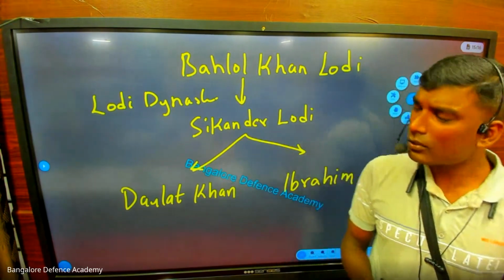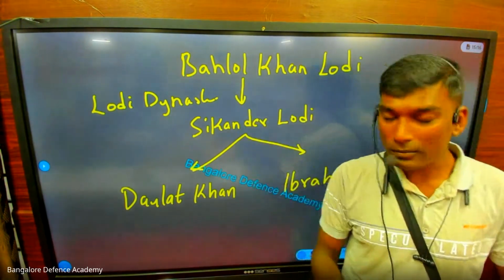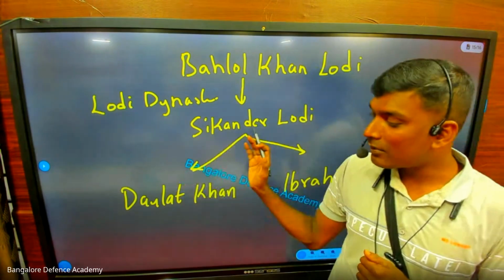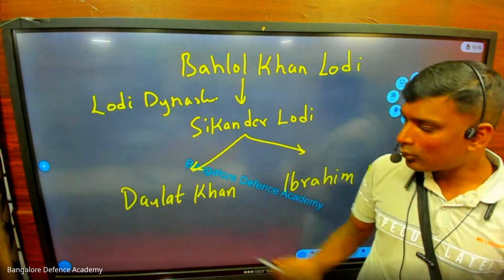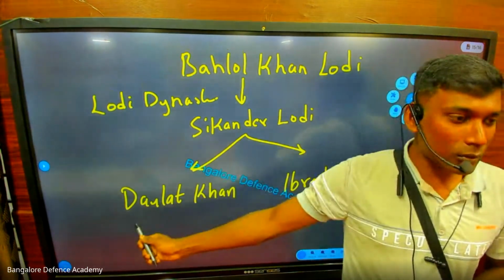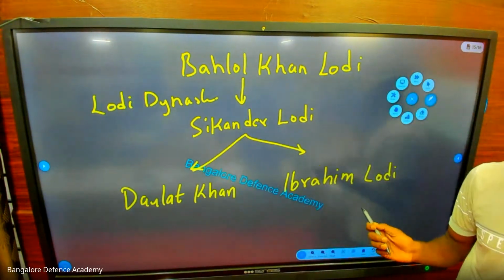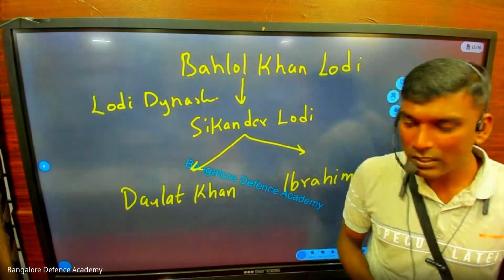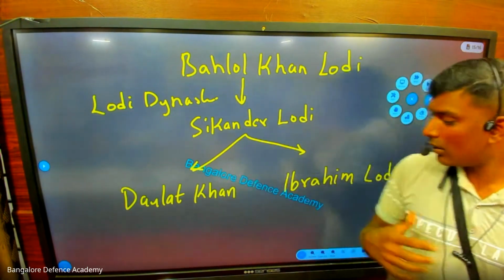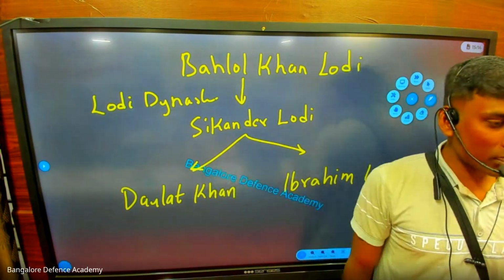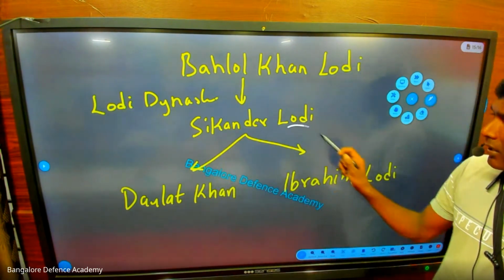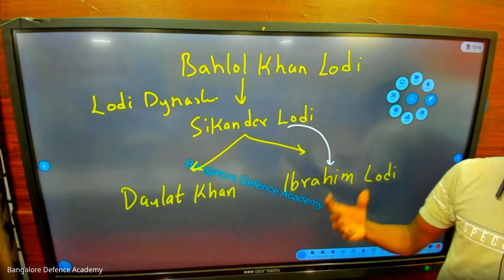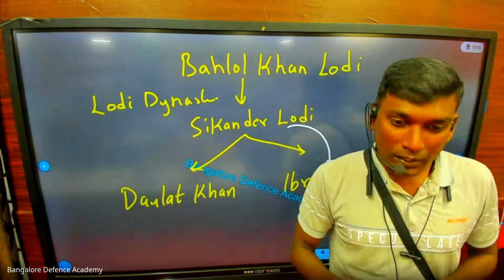He rules for a year or two. Then he says that Sikandar Lodi, you are the king. So Sikandar Lodi rules for some years, and then he is about to retire. Now two people are fighting for the kingship: Daulat Khan Lodi and Ibrahim Lodi. Daulat Khan Lodi says that I am eligible to become the king. Ibrahim Lodi says no, I am eligible. But Ibrahim Lodi was the favorite. So Sikandar Lodi says that Ibrahim Lodi, I declare you the ruler of India.